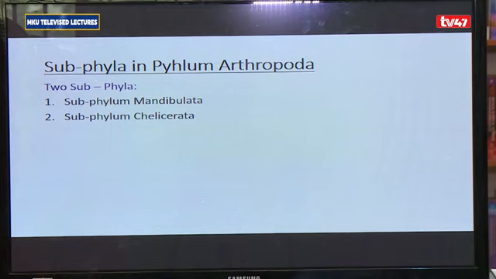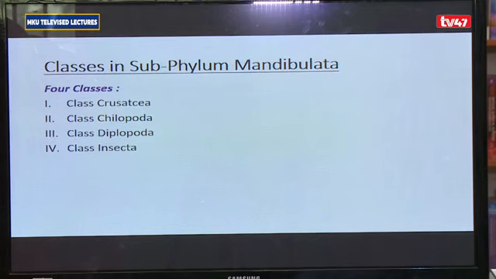Chelicera is a pincer-like appendage associated with the mouthparts. Now, to look at the 2 subphyla, each one has got a number of classes. The classes in subphylum Mandibulata: we have the class Crustacea, comprising of the crustaceans, the class Chilopoda, the class Diplopoda, and also the class Insecta.